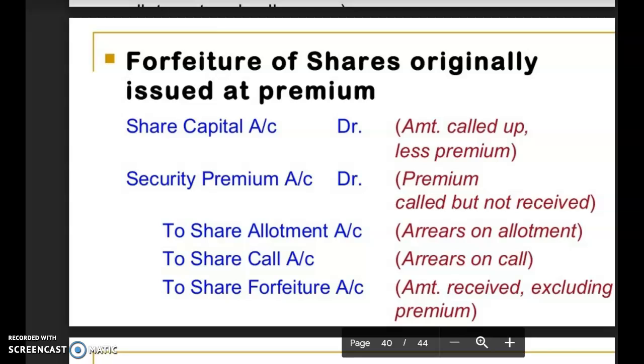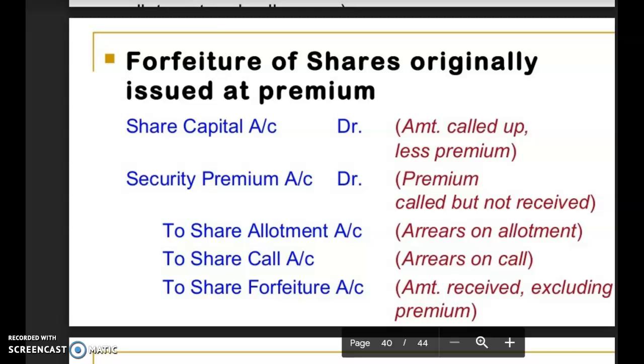Again, to share allotment, amount not received on allotment. If suppose call money is not received, then to share call account, amount not received on call. And again to share forfeiture account, the total amount which is received against these shares excluding premium. If we are not debiting premium here, then automatically we also have to write a note here. So excluding premium, we have to record the entry. So this way we will record the journal entries at the time of forfeiture of shares which were originally issued at par or which were originally issued at premium.